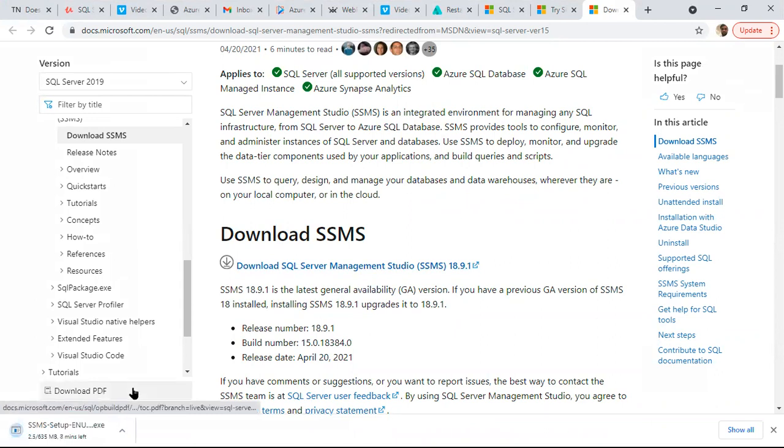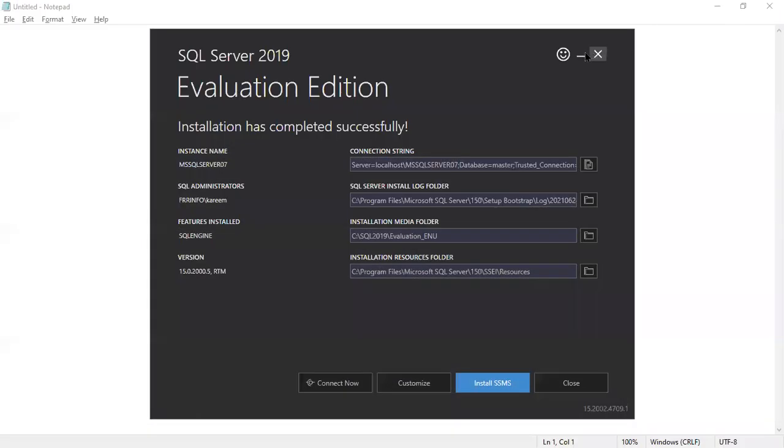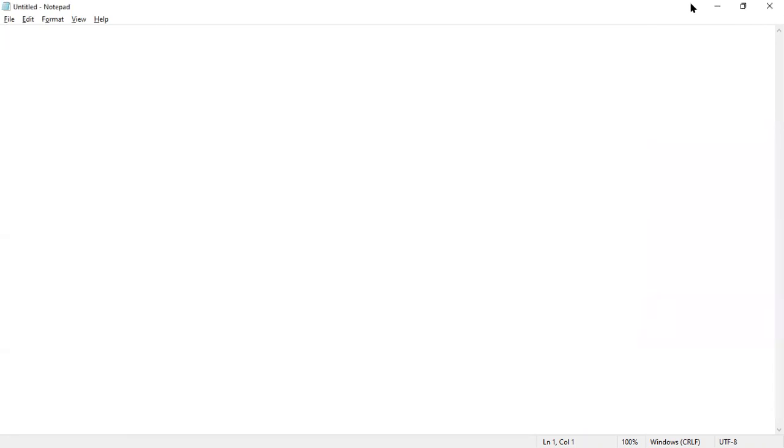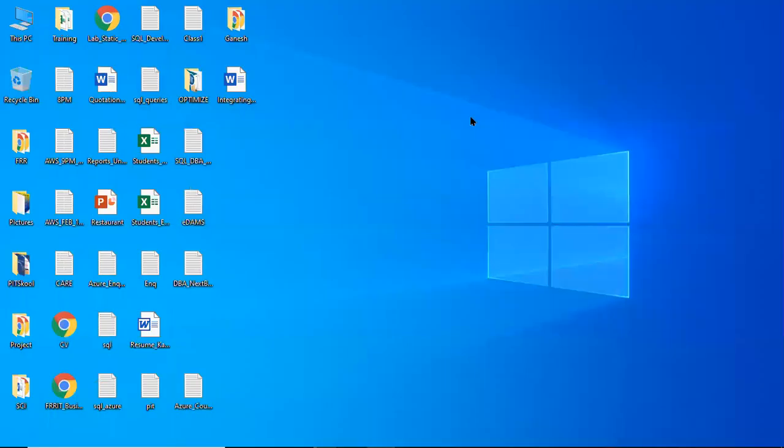It is already there on my laptop. See here, 635 MB it is showing, version 18.9.1 for example. Once it is downloaded successfully, just run the setup. Before running the SSMS setup, we first have to close this engine setup. Close this, yes. Then remember, we can run the SSMS setup.